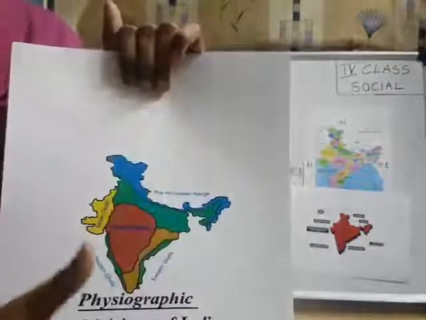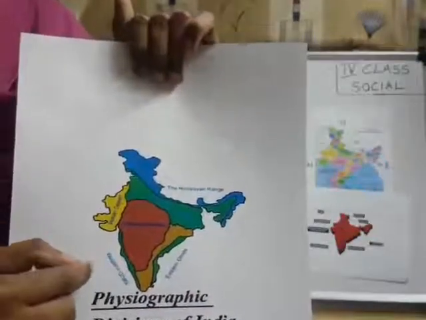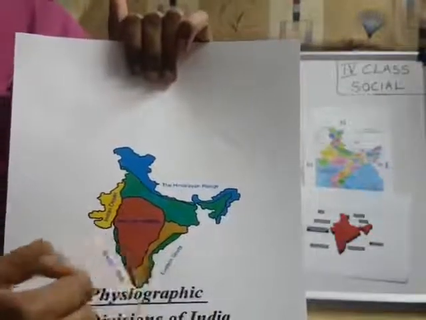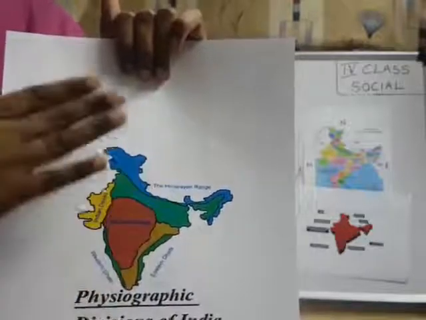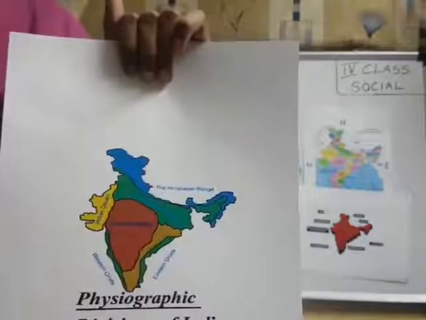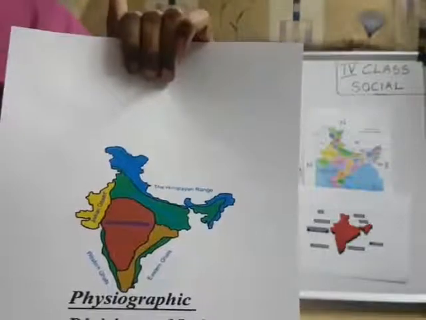Have you understood up to here, children? Now here we have islands. Those are not given in this map. Okay. Have you understood all these physical features of India? Right, children?